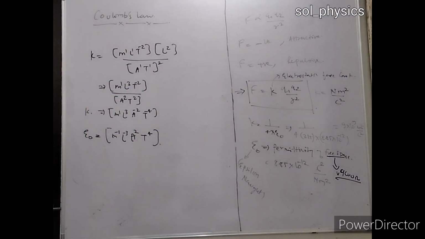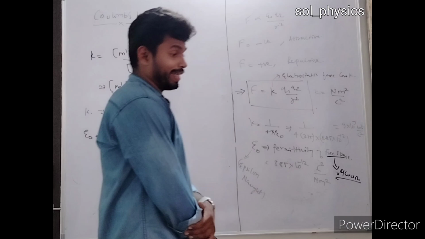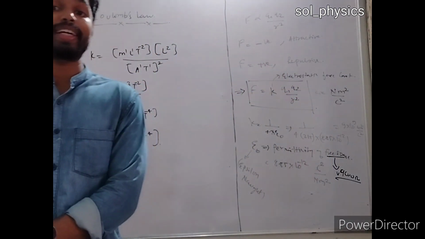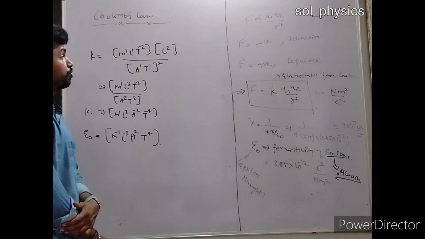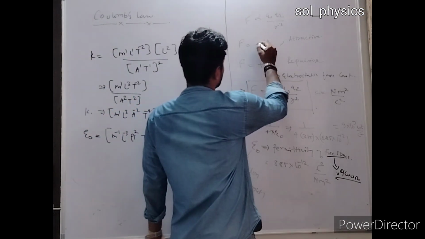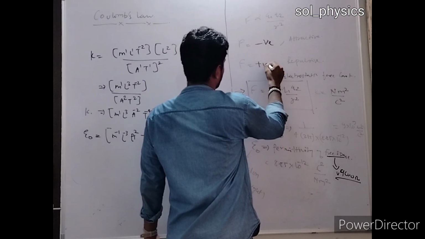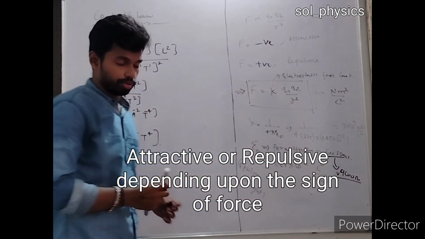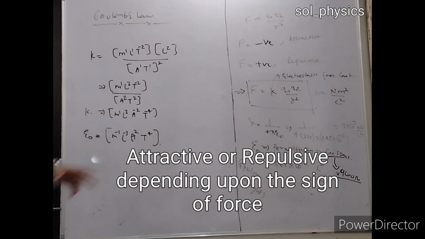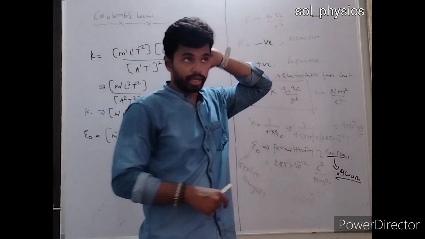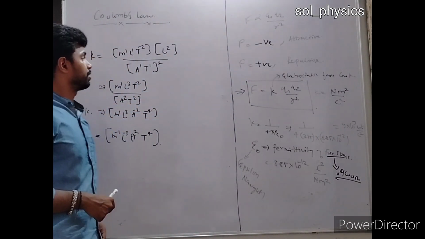So this was the basic ideology of Coulomb's law. Coulomb's law stated that if two bodies are separated by a certain distance d, they will experience a force. The nature of force would be negative if the result is negative, and if the result is positive, it will be positive, right? And the force depends on two factors. First, the product of the charges, and the second thing is the distance between them. Clear?